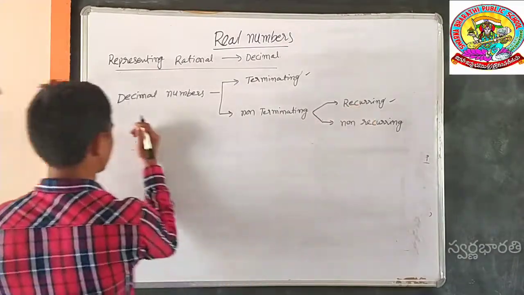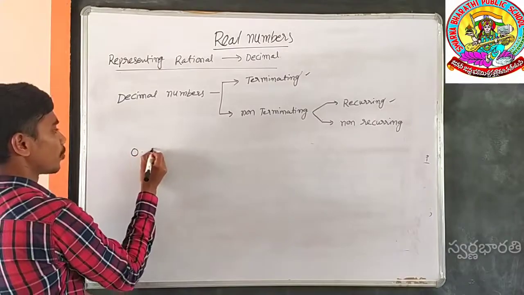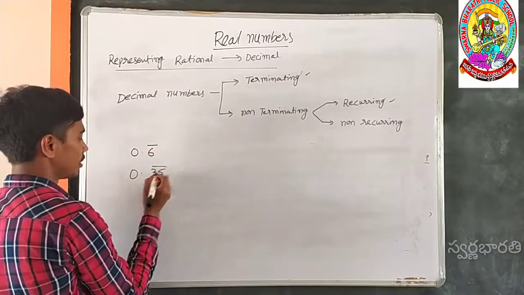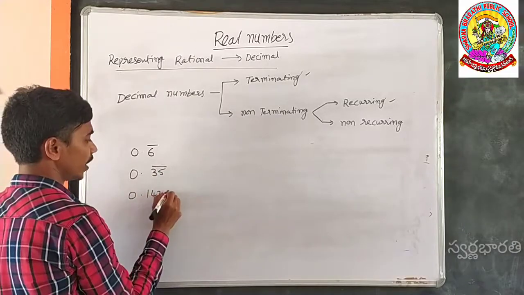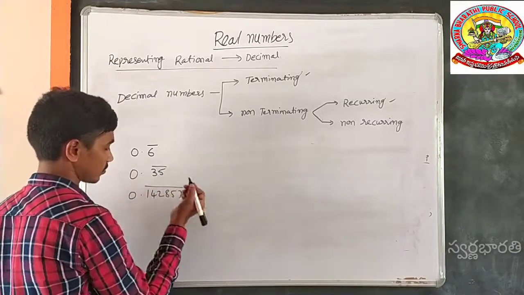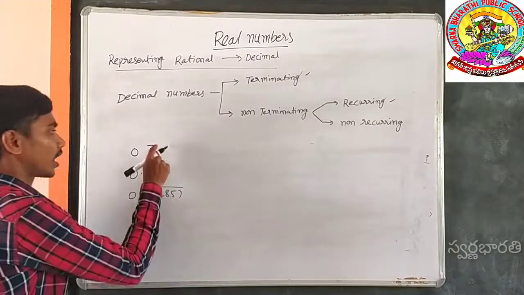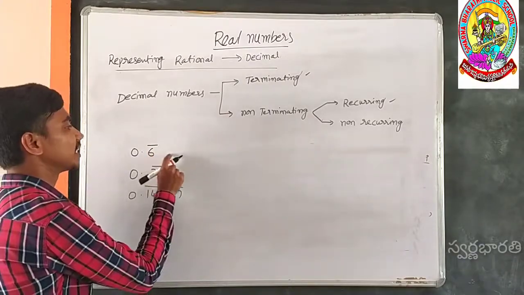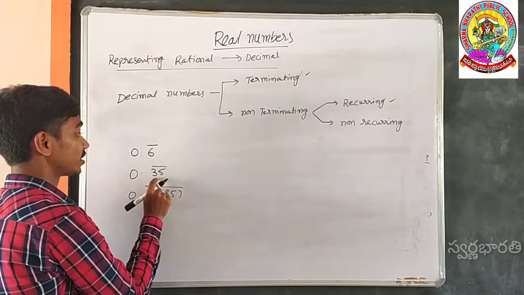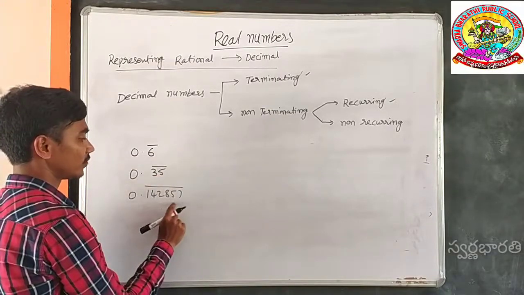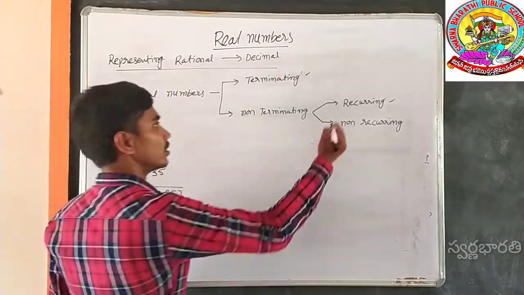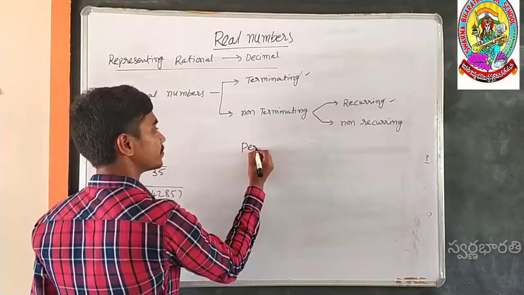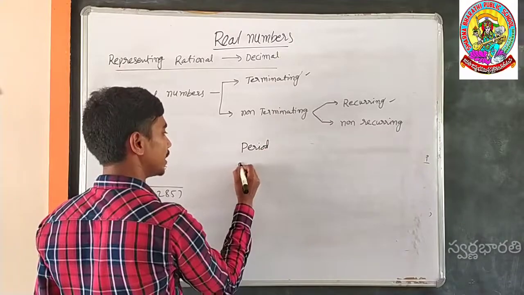Recurring decimals: 0.6 bar, 0.35 bar, 0.142857 bar. Here the bar over a number represents that it is repeating. Here 6 is repeating. Here 35 is repeating. 142857 is repeating. For a recurring decimal I have to explain the period and periodicity.